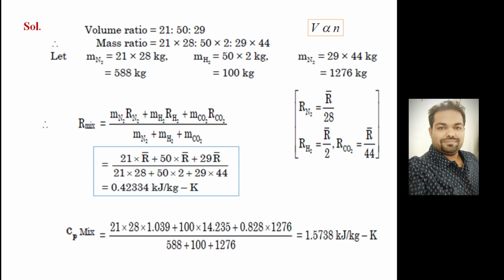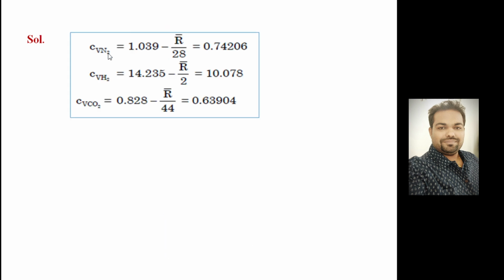For Cp, same analogy: M1 Cp1, M2 Cp2, like that you can use. If Cp values are not given, you need to calculate Cp equal to gamma R by gamma minus 1, and then substitute here, divided by total mass. Cv similarly can be calculated, Cp minus Cv is equal to R. So Cv of N2 is Cp minus R, where R is the characteristic gas constant. So Cv is equal to Cp minus R. Cv of H2 can be calculated in this way, and Cv of CO2 can also be calculated in this way, because we know the Cp values.